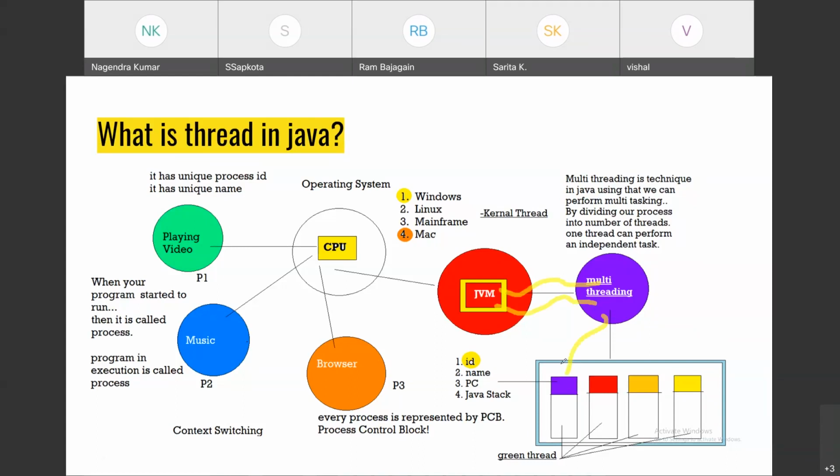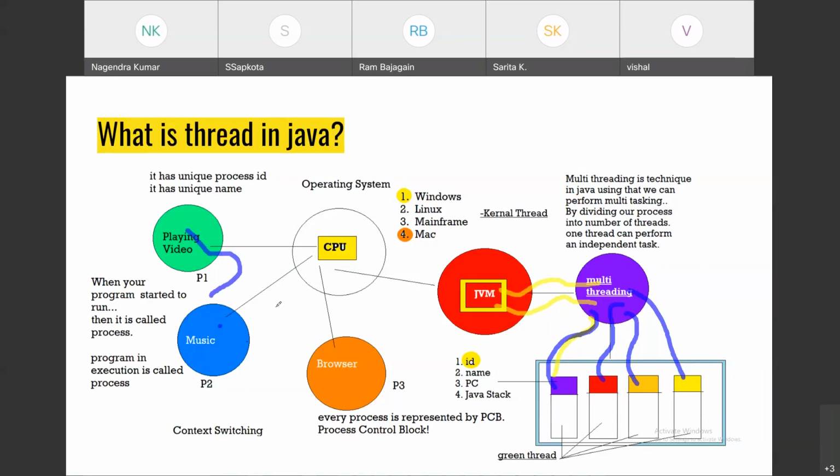So in multi-threading, one process can also perform multiple tasks. How? You have to implement multi-threading, threads. Now you got it? Using multi-threading it is possible to perform multiple tasks using a single process as well. One process is divided into a number of threads and one thread performs one task.